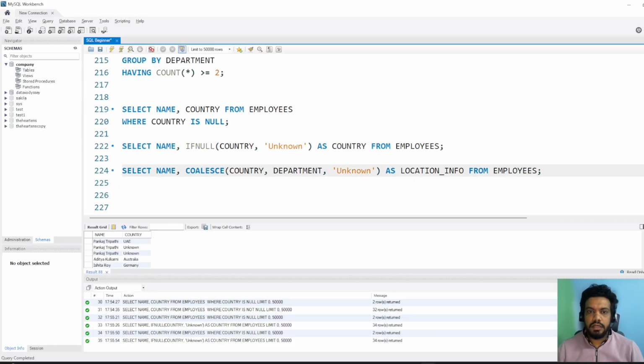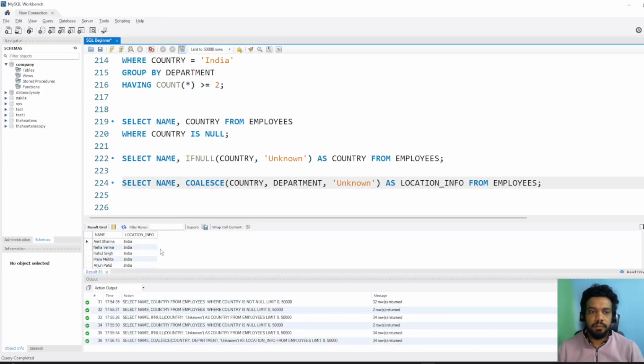Now COALESCE. I have taken country and then department, and then the unknown value as location info. If I run this query, let me show you. Earlier in this query we got unknown, but now we got operations. Operations is not a country, it is a department. So first it identified the null values, then it looked at the next value, department, and gave us that.